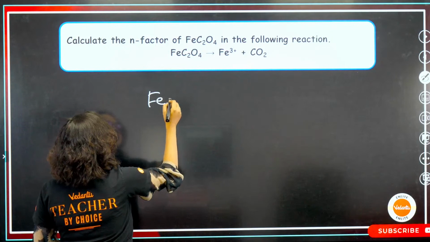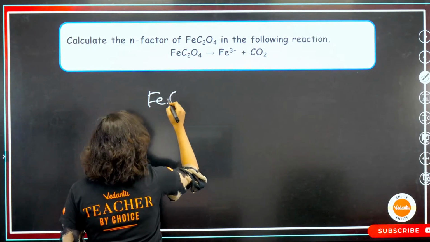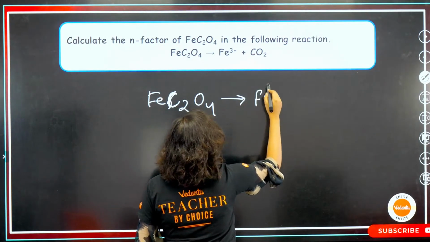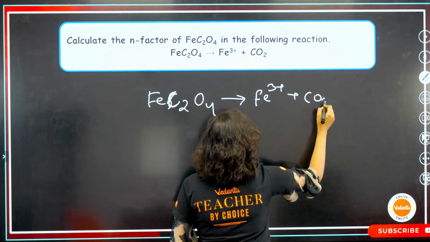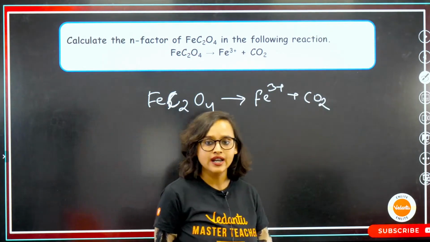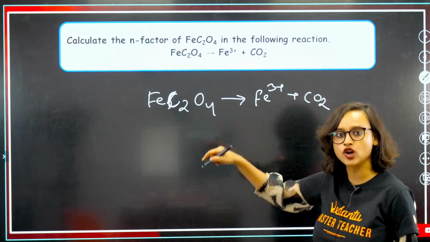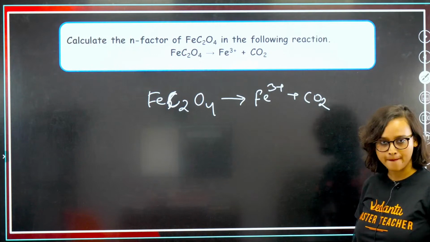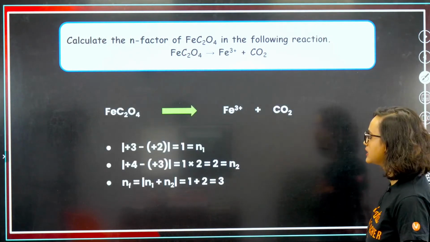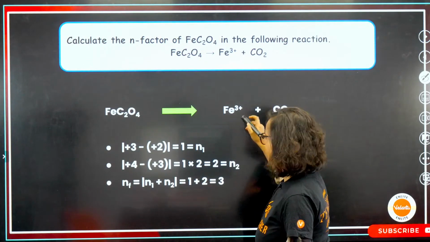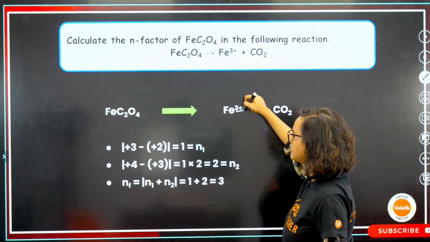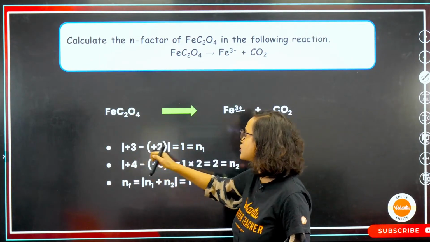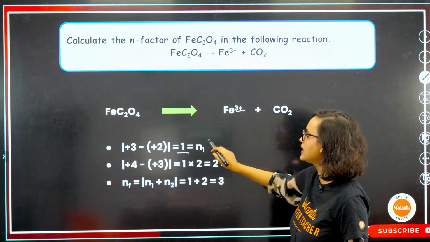FeC2O4 is giving you Fe3+ and CO2. Tell me, how will you figure this out? Now you can tell me, based on whatever we did. Chalo, let's do this. So here again, in the product side +3 minus +2, we will find 1, that's our N1.